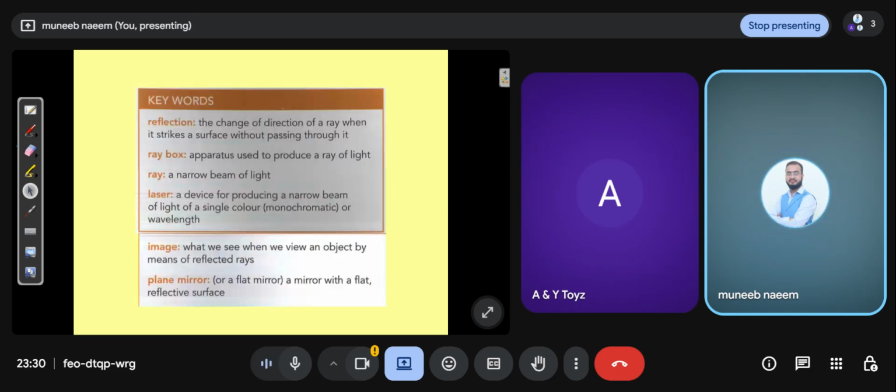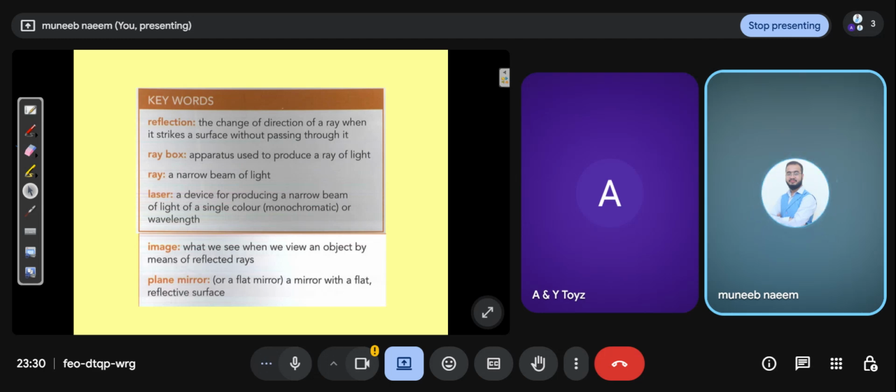Keywords. Reflection: the change of direction of a ray when it strikes a surface without passing through it. We already discussed reflection in the previous slide. Ray box: apparatus used to produce a ray of light. A ray box is a box with a lamp inside and a hole.